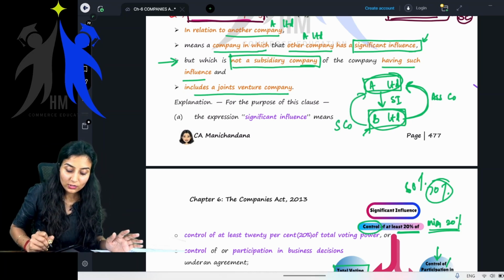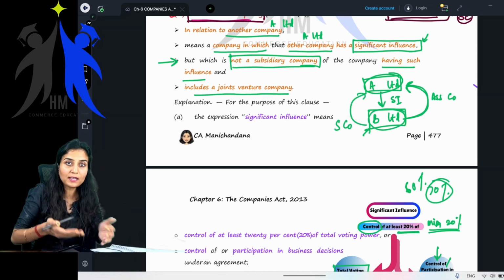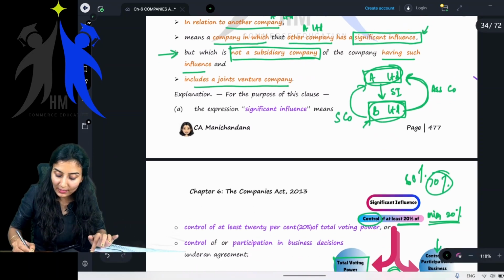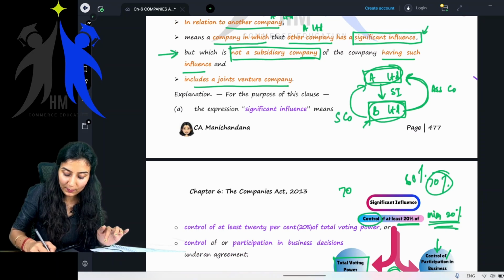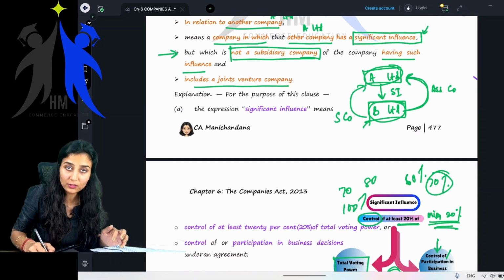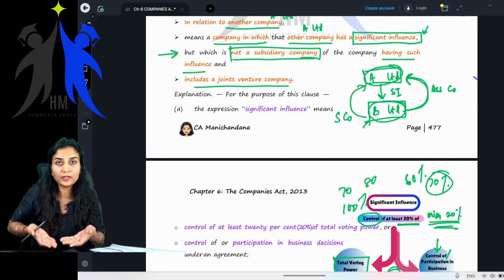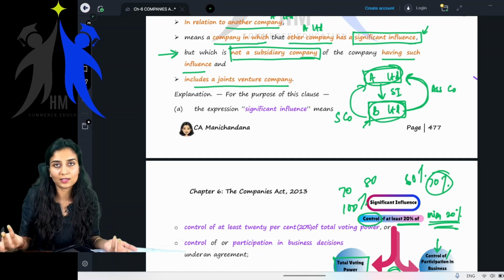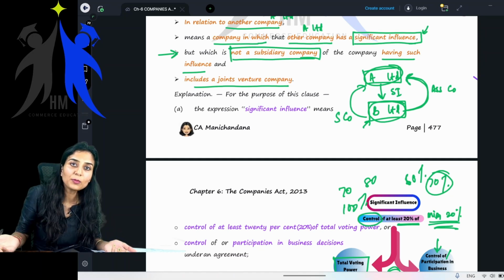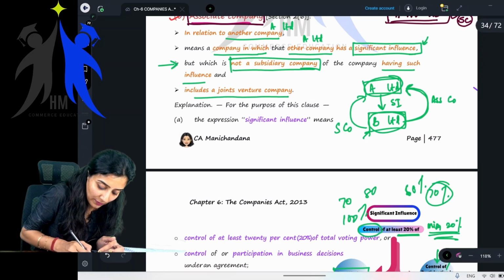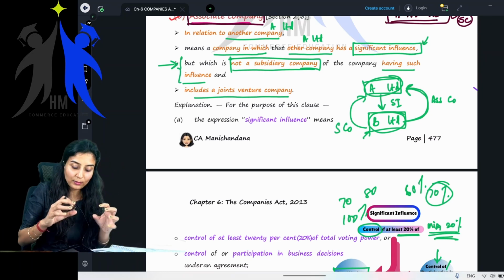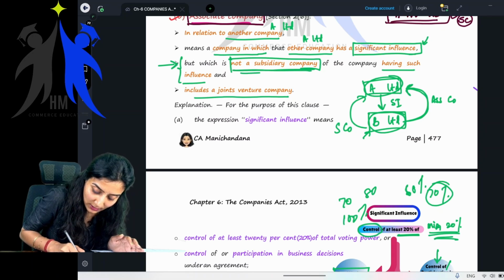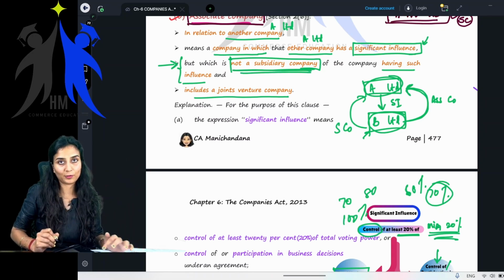So if it becomes a subsidiary company, how will it be an associate company? Children, are you getting it? Minimum 20%, it can be 70% also. It can be 80%. It can be 100% also. So if it is something like this, it will become a subsidiary company, isn't it? How will you call it an associate company? It is called a subsidiary company. So they are removing the subsidiary company from this definition, with the words but which is not a subsidiary company of the company having such influence. Getting it?